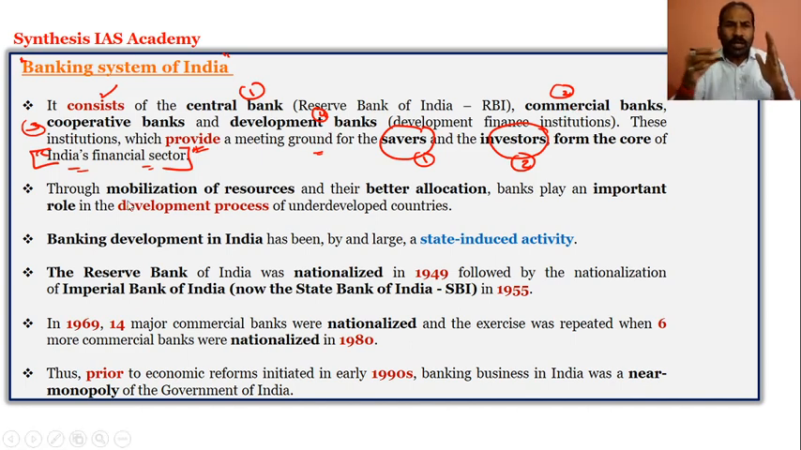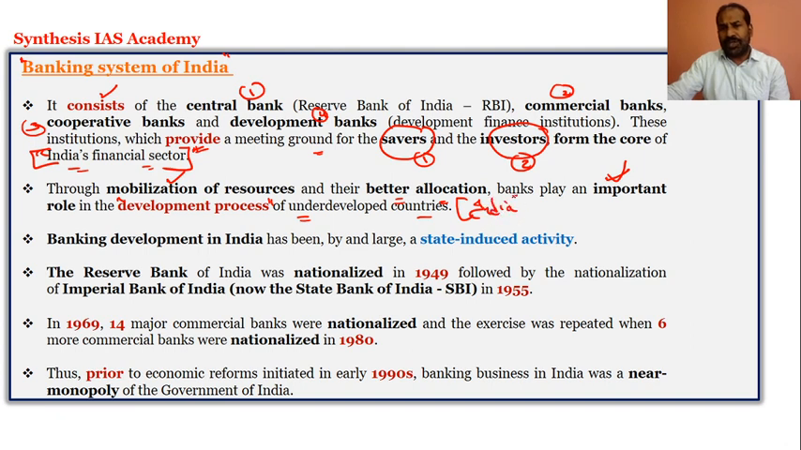So this is the core of the banking system, and how India's financial sector has been gradually growing since the 1949 Regulation Act. The banking system of India goes ahead with mobilizing resources. Why does it mobilize its resources? For better allocation, and the banks play an important role. Definitely the banks have an important role to play in the development process of an underdeveloped country such as India.